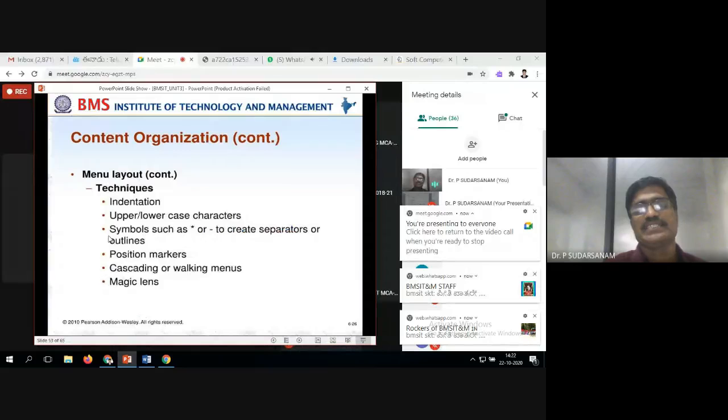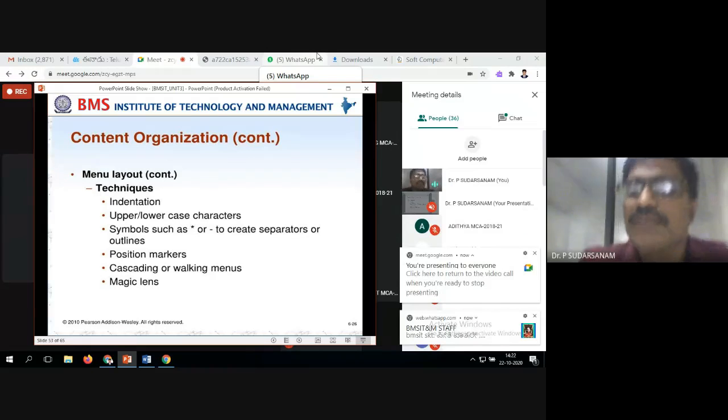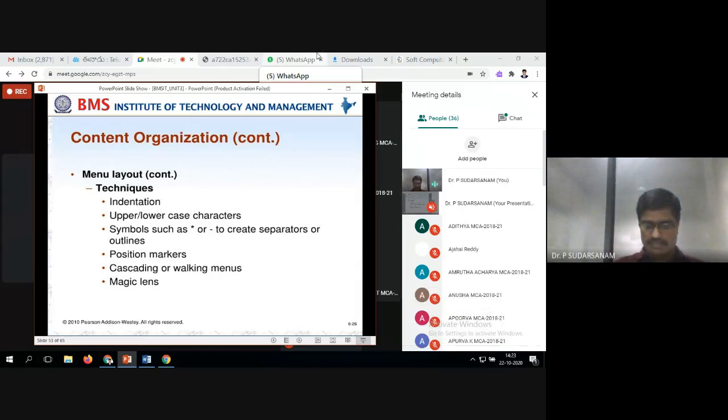So indentations. That means under that menu, under that one only, margins and indentation should be followed. One should be left, one should be right, one should be center, or another end. Like this we should not do it. You have to make the indentations properly. Next is upper and lowercase characters, how to utilize them. That is also to be written properly. First maybe a capital letter, and next in different ways. We can write it like this.